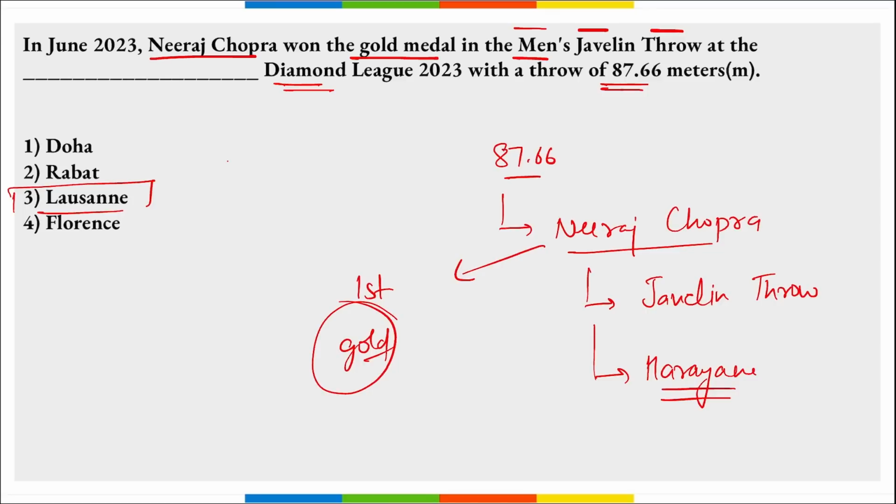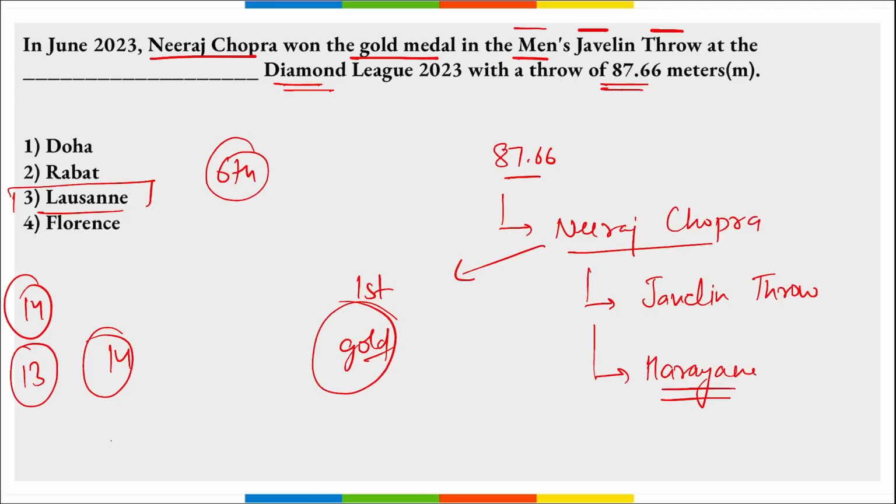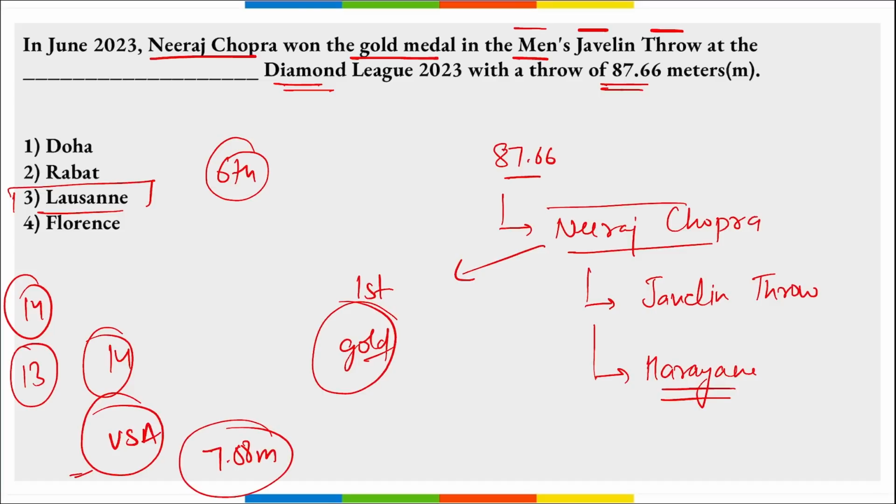Then remember this Lausanne Swiss Diamond League. It was the 6th round of the Diamond League series of 2023, and the 2023 Diamond League series has a total of 14 rounds, where 13 rounds are qualifiers and the 14th round is the final that will be held in Eugene in USA. And India's Murli Sreeshankar finished 5th in the men's long jump event at the 2023 Lausanne Diamond League with a jump of 7.88 meters. So apart from Neeraj Chopra, remember, Murli Sreeshankar also finished 5th in the men's long jump event with a jump of 7.88 meters.